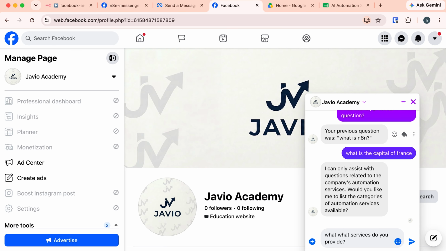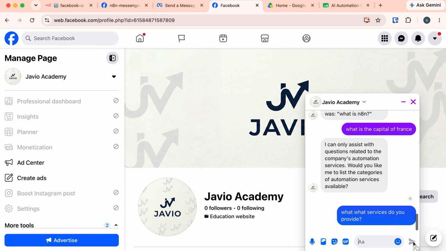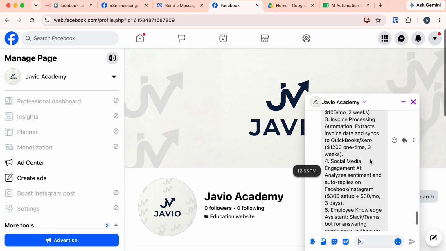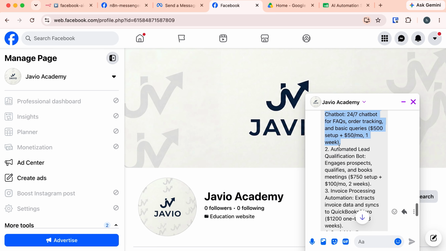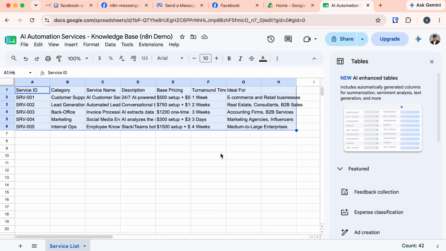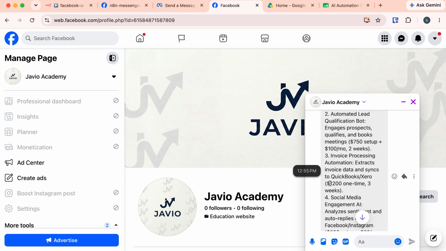What services do you provide? Before sending this, let's execute the workflow and again send a message. Here it provides the company's service list. We provide the following automation services, as listed in the Google Sheet. Okay, it has only provided those services, including the price range and the timeline.